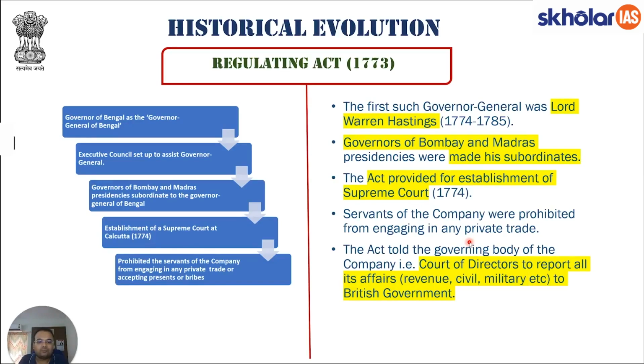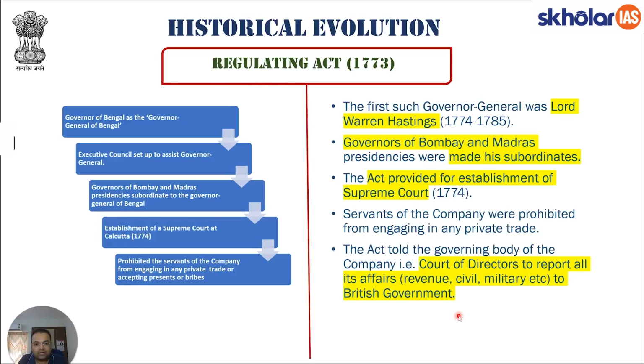The Act told governing body of the company, that is Court of Directors, to report all its affairs to British government. Again, what happened? So essentially, there was a body called Court of Directors. You will study about that in detail when you would study the modern history module. This Court of Directors were the people who were calling the shots on what should be the steps that company should take, what all should be the decisions that the company should take. It was decided that this Court of Directors would now need to report all its affairs to the British Crown, that is the government of Britain. The idea was to have better control over their activities.